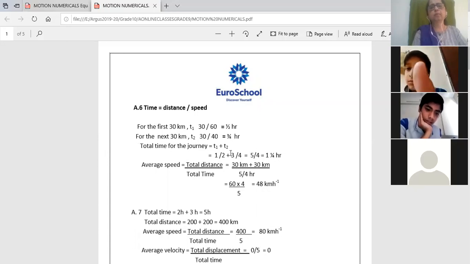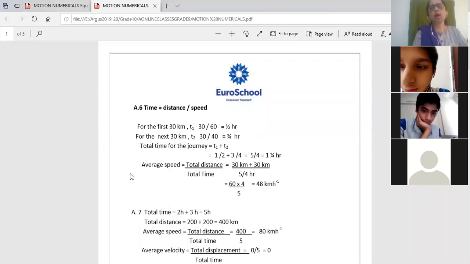So half plus 3 upon 4. The LCM is 4, so the answer will be 5 upon 4, which means 1 and 1 upon 4 hours. Now I have to calculate the average speed. How do I calculate average speed? Total distance traveled divided by total time. How much distance was traveled? 30 plus 30, the first 30 kilometer and the next 30. And the time was 5 upon 4. So I divide by 5 upon 4.